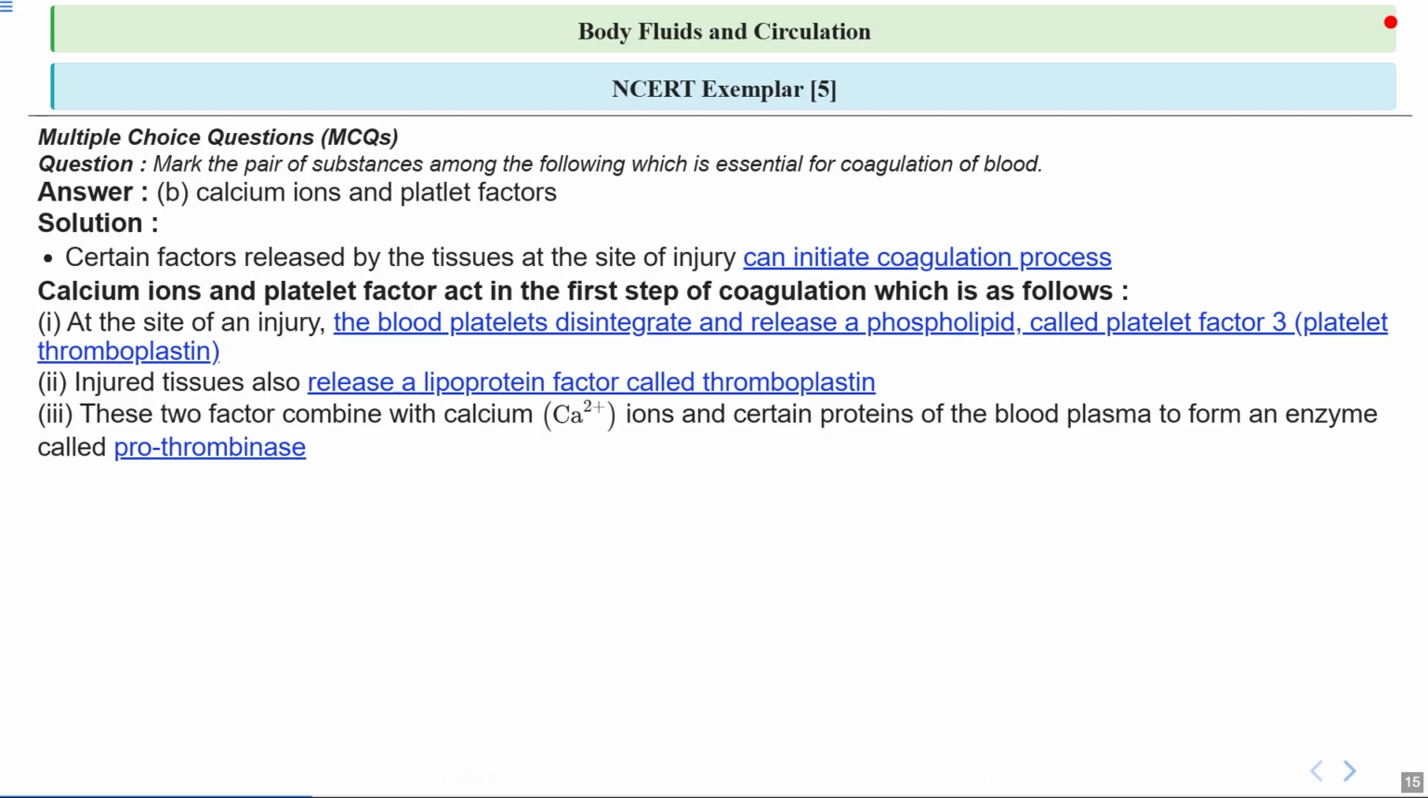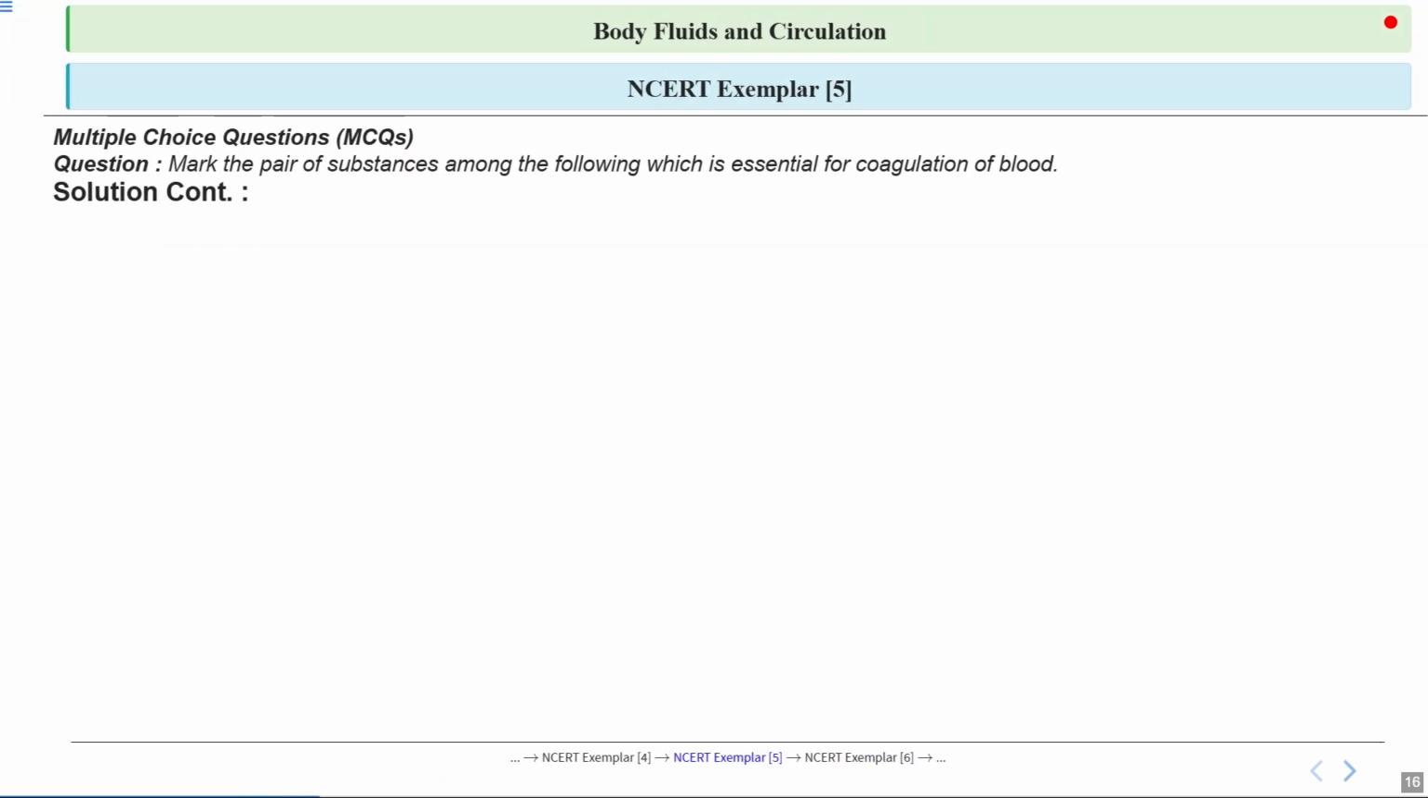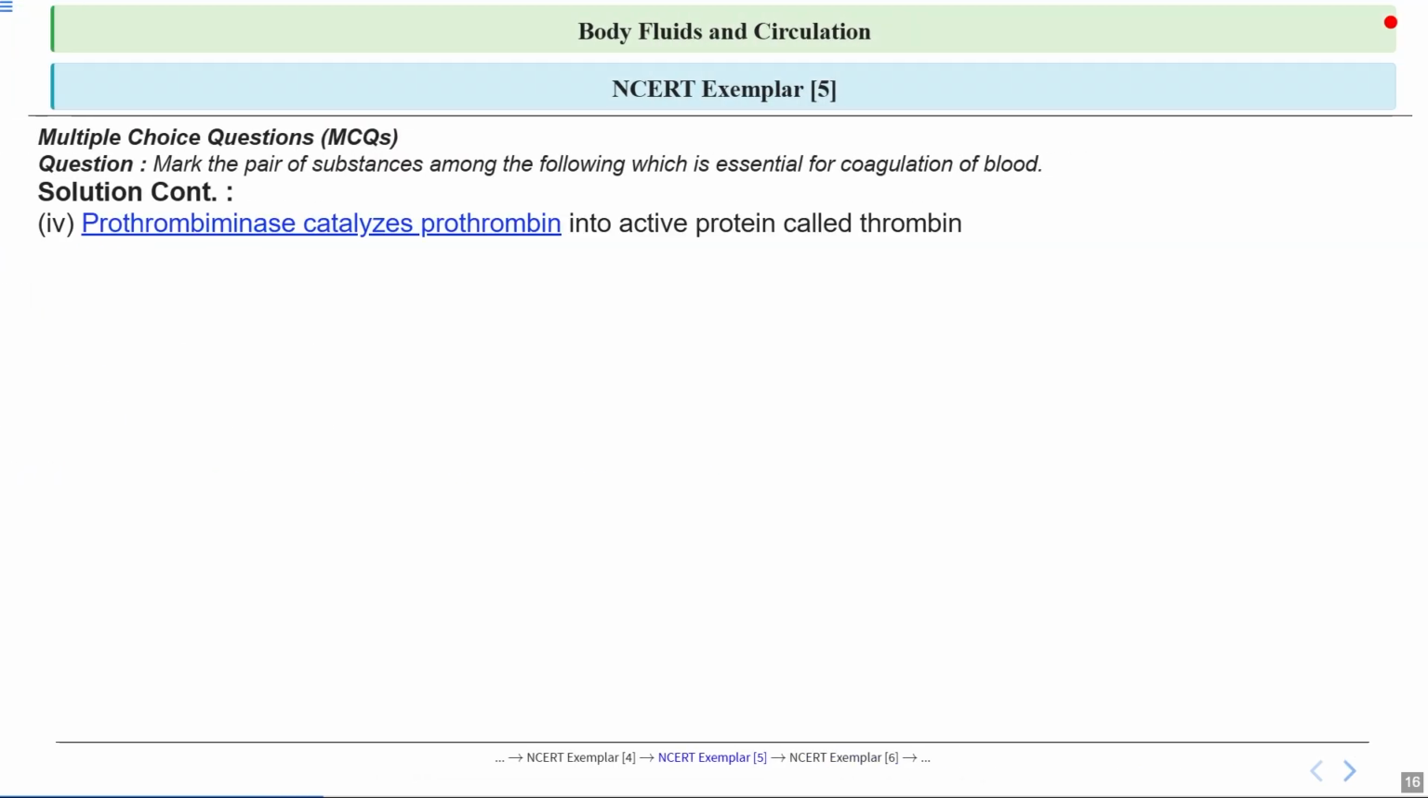So you can think of it as mixing ingredients to bake a cake. Only when you have all the right components does the process move forward. So we will continue the answer. So let's focus on prothrombokinase. This enzyme acts like a catalyst or a helper in a chemical reaction. It helps convert prothrombin, which is an inactive protein in our blood, into its active form, that is called thrombin. So imagine prothrombinase acts as a switch that turns on the machinery needed for clotting.